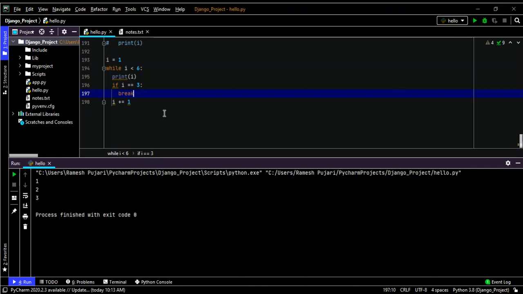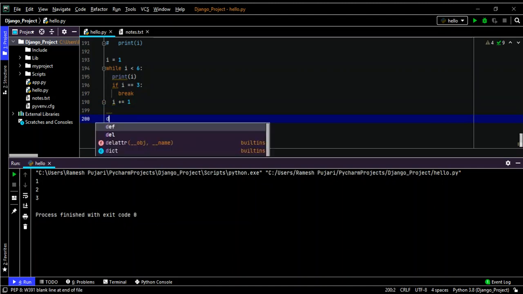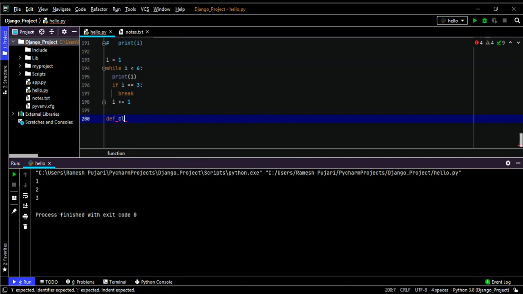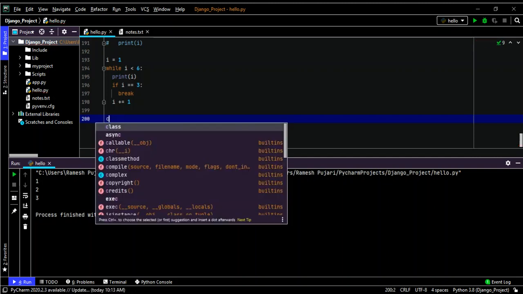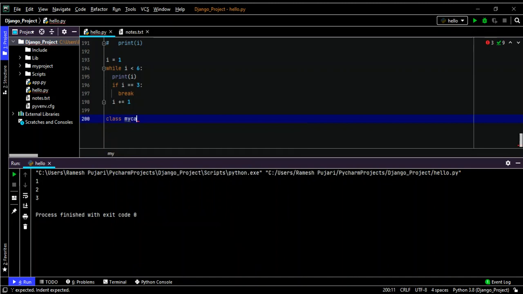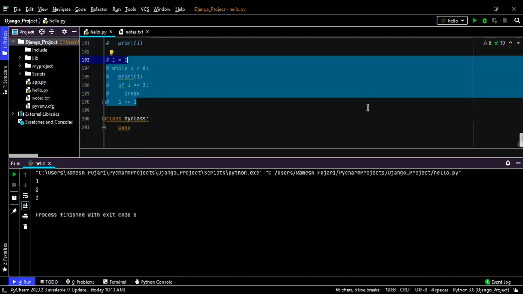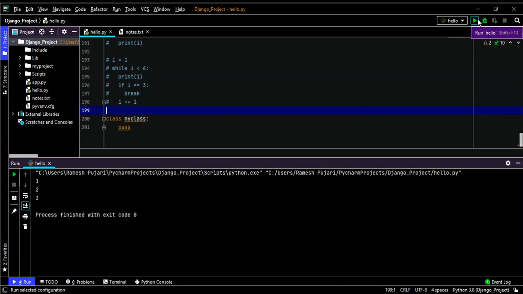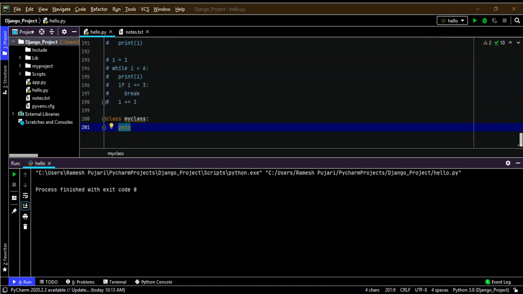Now I will use the pass statement. The pass statement is used when you do not want to define anything inside a function or class. So now I will take one class example. class MyClass, this is my class name, and I will put pass. It will not execute anything. So you can notice here this is the usage of the pass statement in Python.